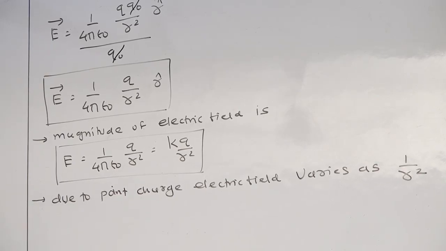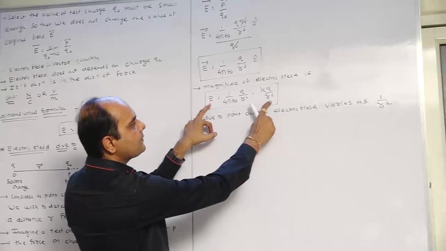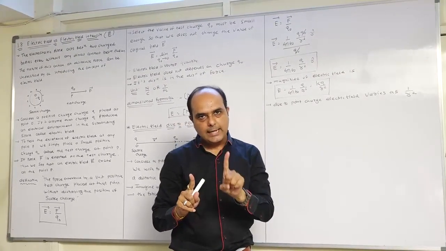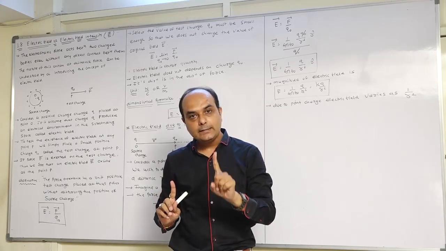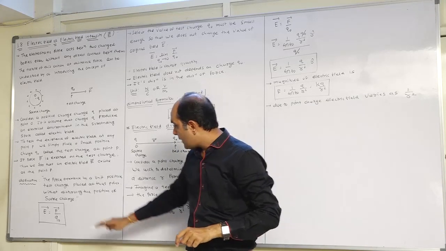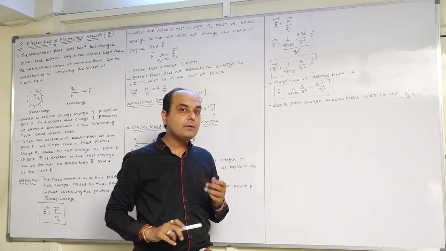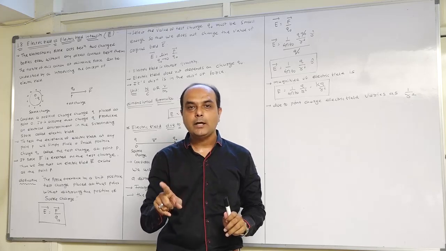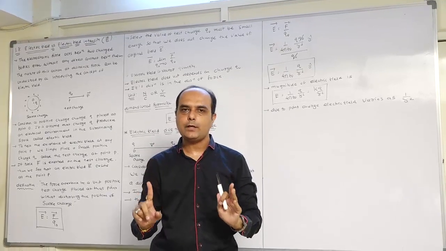It shows that as distance r increases, electric field goes to what? Decreases, because E and r square are inversely proportional to each other. And the value of E due to point charge changes as 1 by r square. Okay student, now total two equations are completed. The force acting on the unit positive charge can be given by vector E is equal to vector F by Q0. Electric field intensity due to point charge can be given by kQ by r square. Okay, unit of the electric field is Newton per coulomb and another unit volt per meter. And dimension formula m1 L1 t raised to minus 3 a raised to minus 1. Fine.